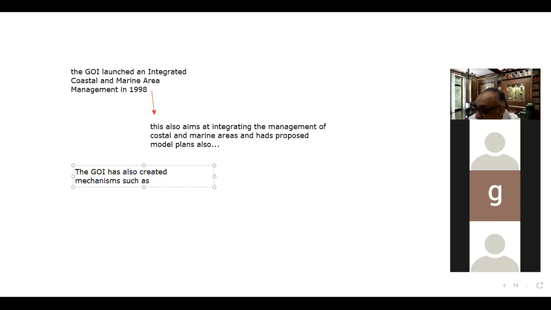such as the National Coastal Zone Management Authority and the State Coastal Zone Management Authority.